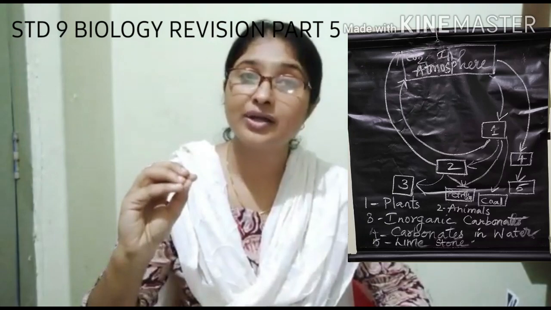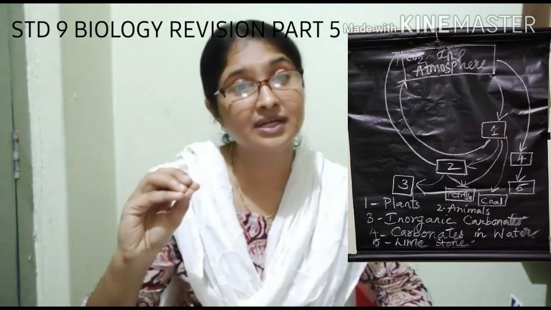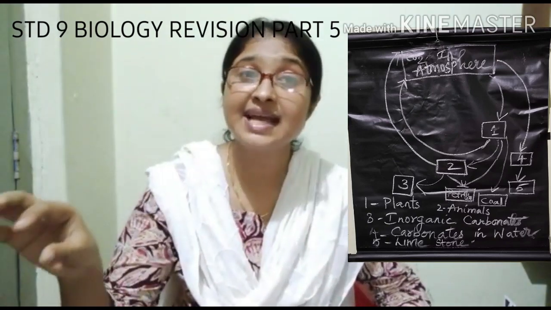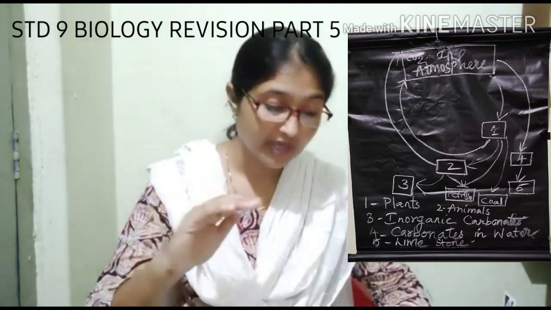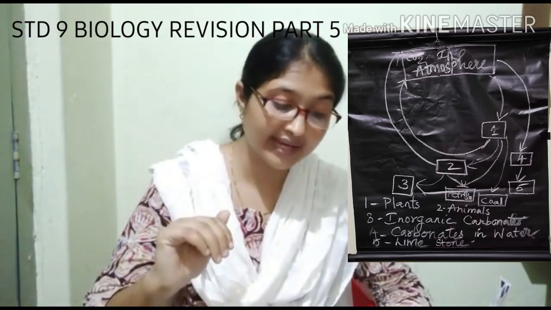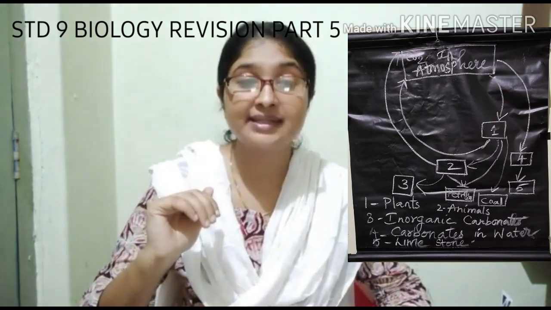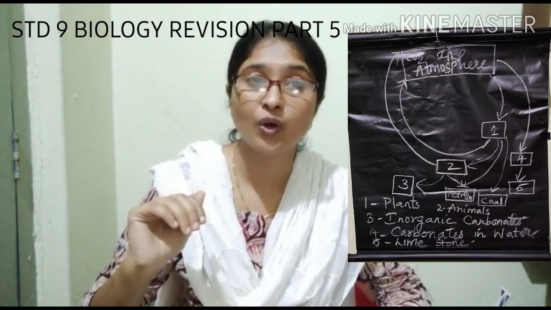So now I will tell you what it is. The first is plants and the second is animals. So these both are organic compounds. The third one is inorganic carbonates, that is, the shells and carbonates in the water.